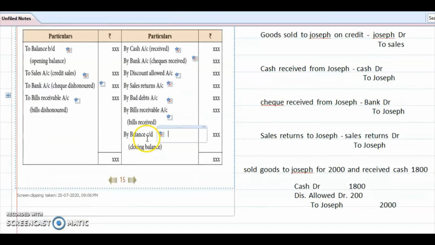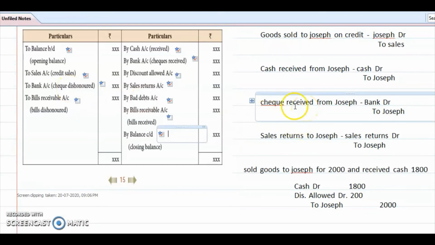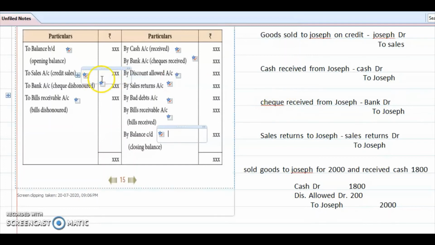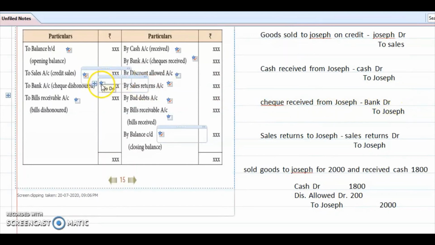Closing. Okay, this one I left. If the bank cheque we received is dishonored, it means a reverse entry. So what entry will we make? Joseph account debtor to bank we will write. So we have to write it on the opposite side. So, to bank account.